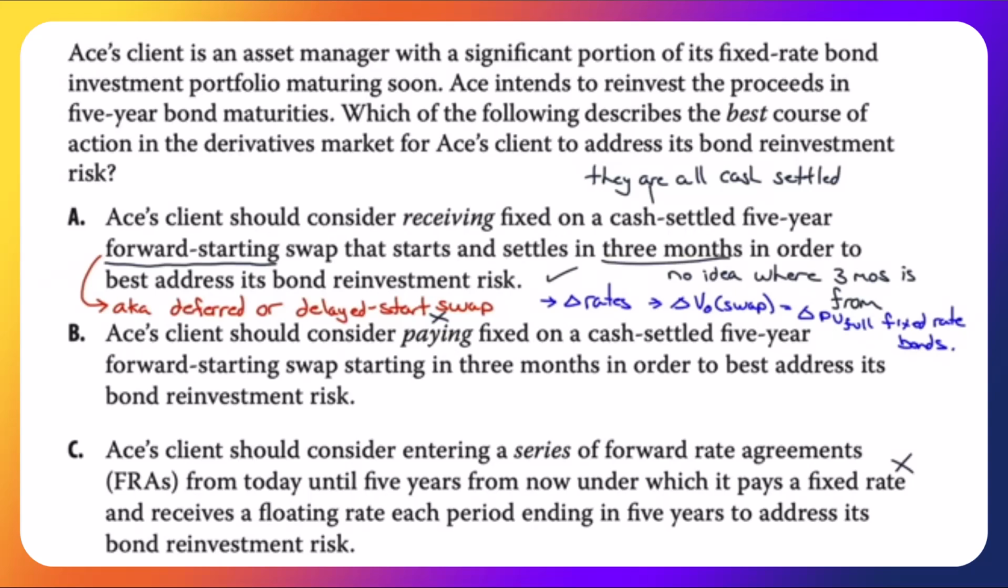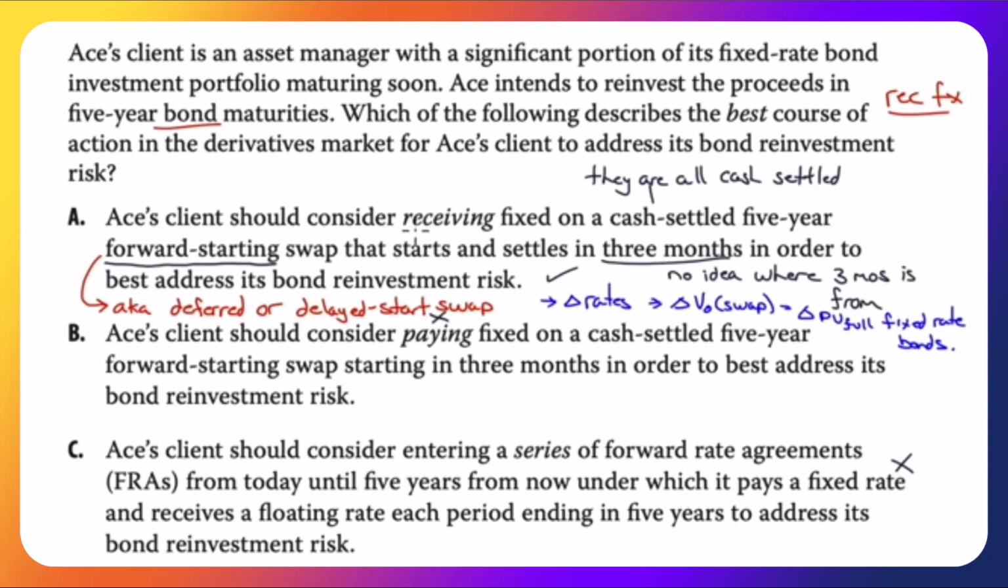ACE's client is an asset manager with a significant portion of its fixed rate bond investment portfolio maturing soon. ACE intends to reinvest the proceeds in 5-year bond maturities. Which of the following describes the best course of action in the derivatives market for ACE's client to address its bond reinvestment risk? Well, it wants to reinvest in bonds, and it's going to buy 5-year bond maturities. Since it's going to be buying bonds, if it's holding bonds, it's going to be receiving a fixed rate of interest. So whatever we do, we want it to be receive fixed.